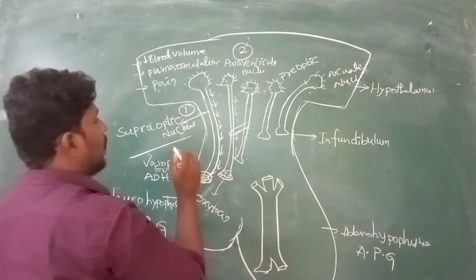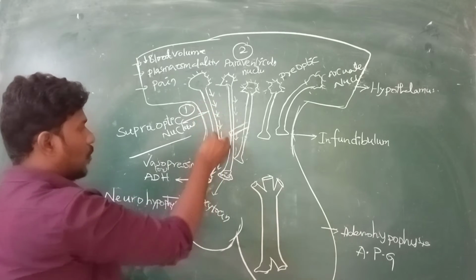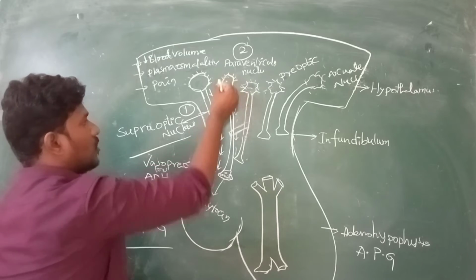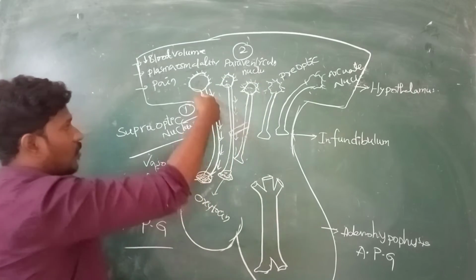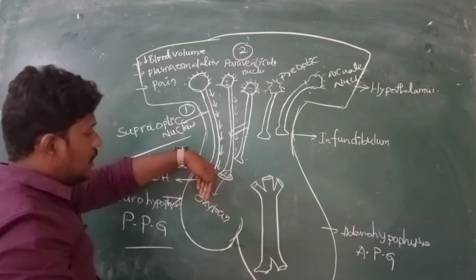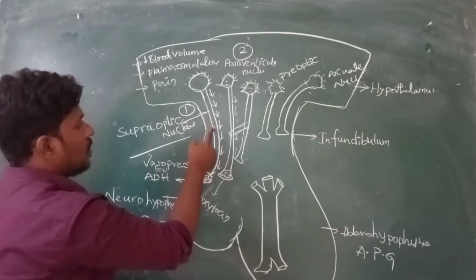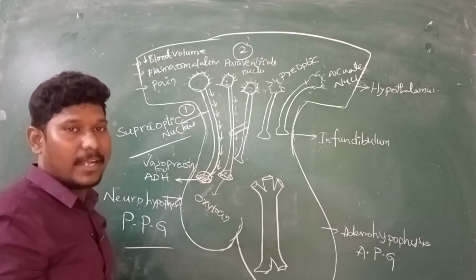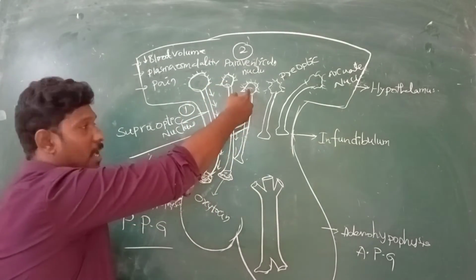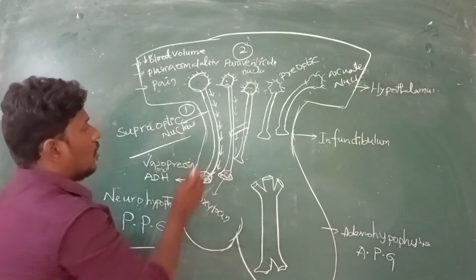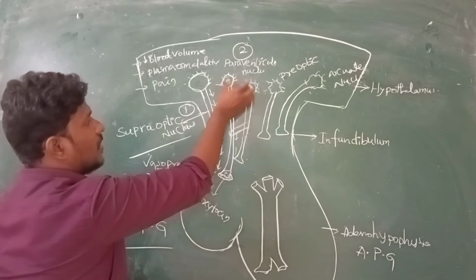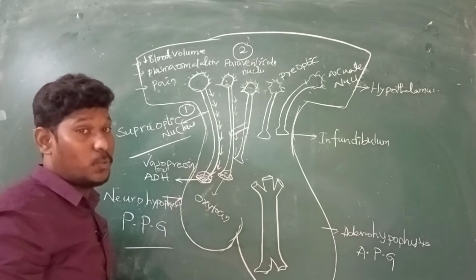And listen to what I told you about the supraoptic nucleus. This particular part is the nucleus, this is the nucleus, this is the nucleus. And these long structures running down into the hypophysis are called tracts. This is nucleus, tract. This is also nucleus, and this is a tract. Here, this is the supraoptic nucleus, and this is the supraoptic tract. This is the paraventricular nucleus, and these are the tracts of the paraventricular nucleus.